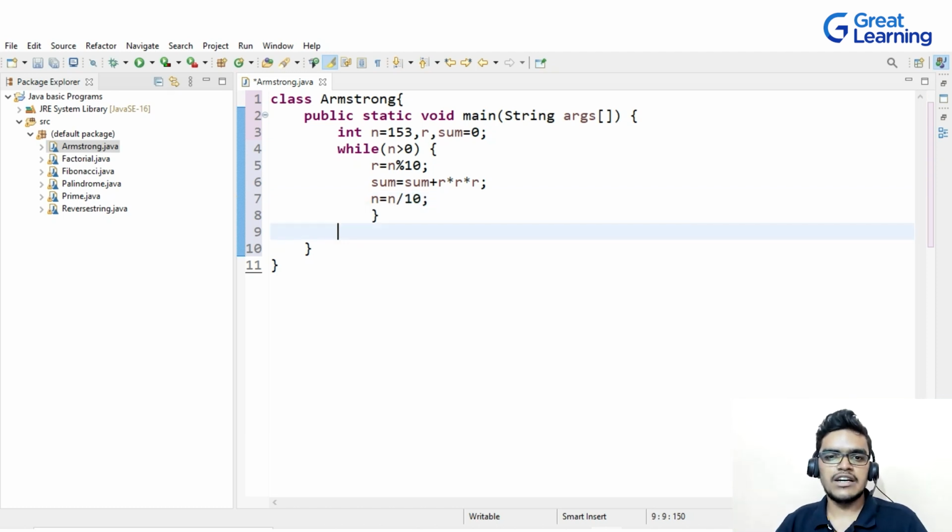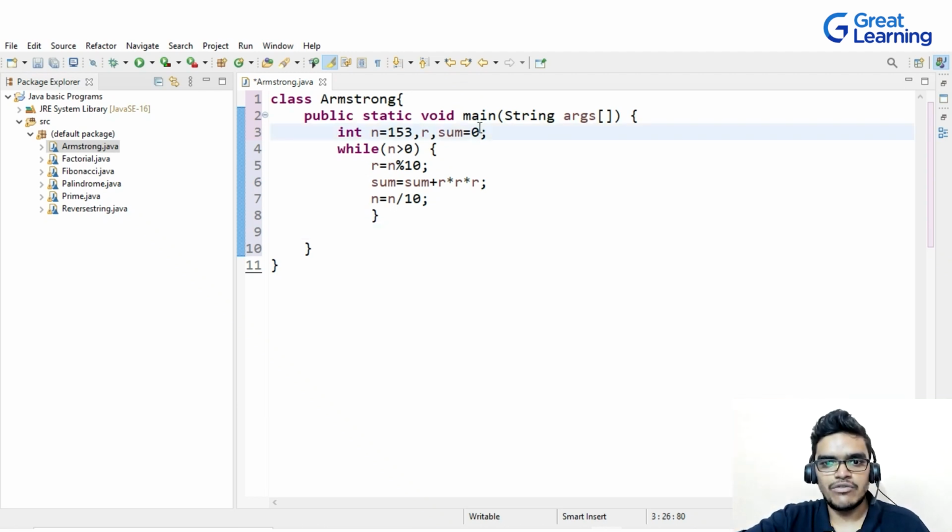Now we have to check the condition. What will the condition be? If n is equal to the sum. But as I told you, the n value that we finally get is 0 while performing the logic inside a loop. So I will create a copy variable of n. Let me create one more variable: a is equal to n.